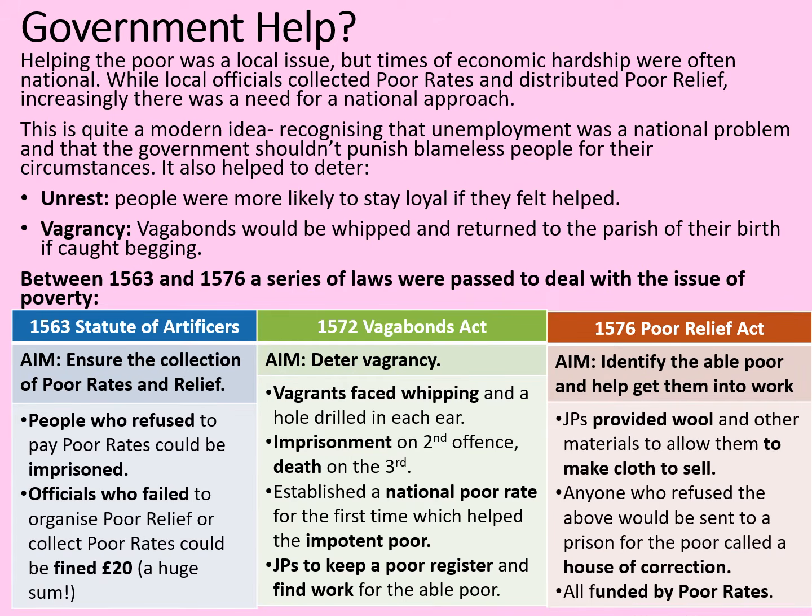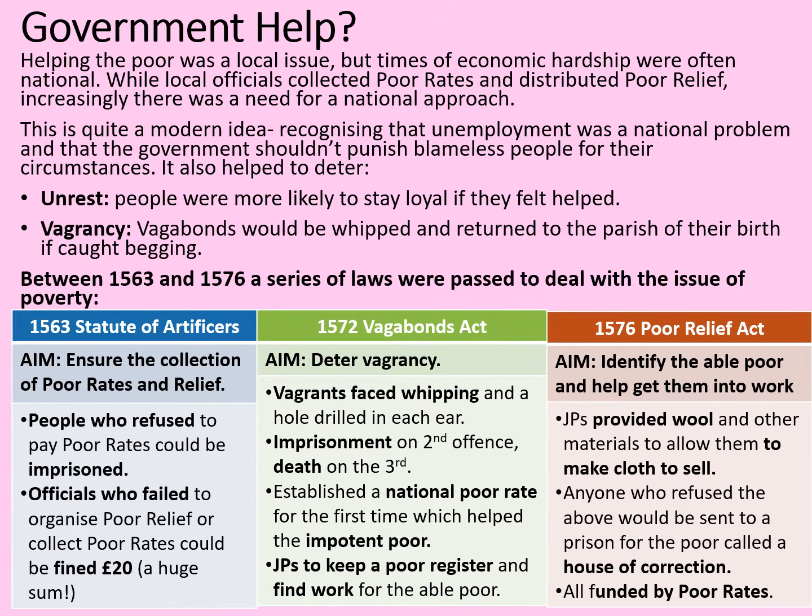This was further developed in 1576 with the Poor Relief Act. The aim here was to identify the able poor and to help get them into work. Justices of the peace, who had previously got a register of those who could work, now supplied wool to those people to allow them to make cloth to sell and to try and support themselves. Anyone who refused the help of getting this wool would be sent to a prison for the poor called a house of correction. Don't mistake this for the workhouses, they came somewhat later. All of this, the wool and the materials, would be funded by poor rates.